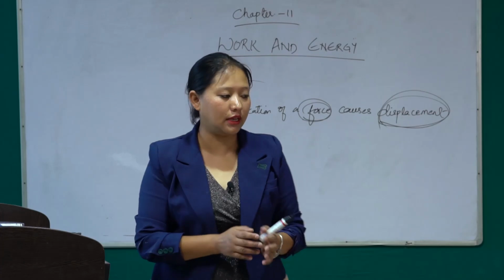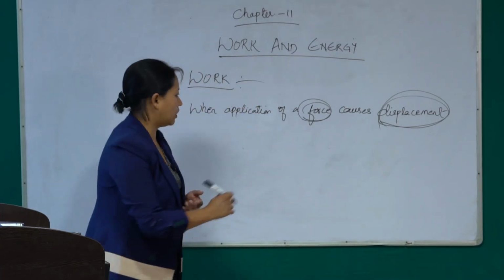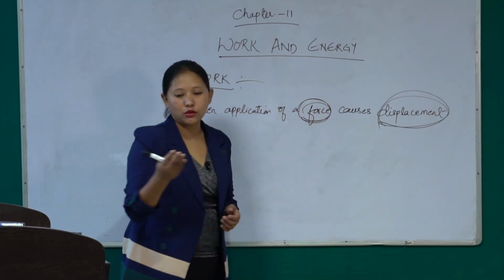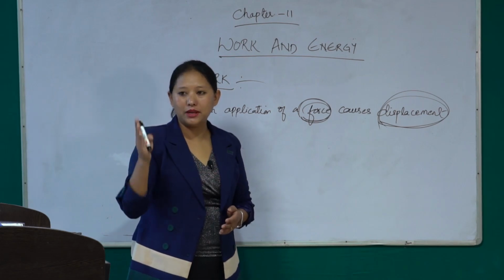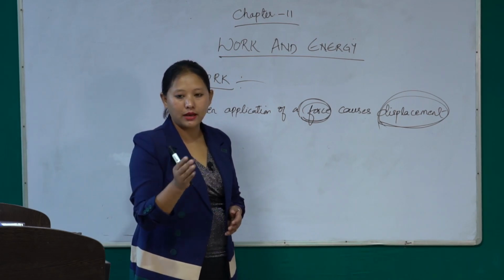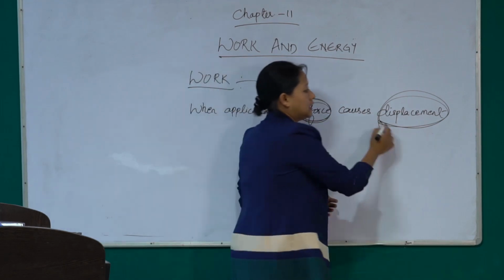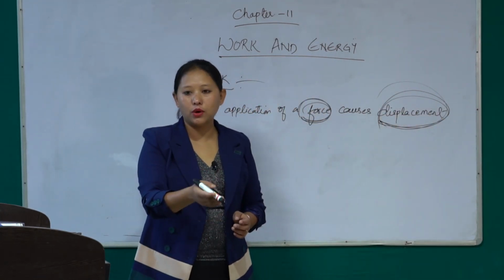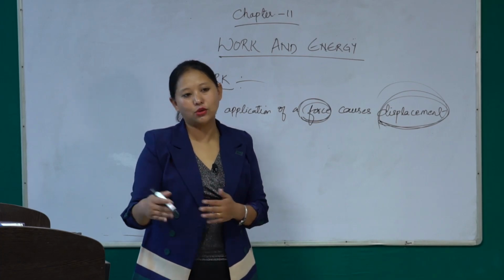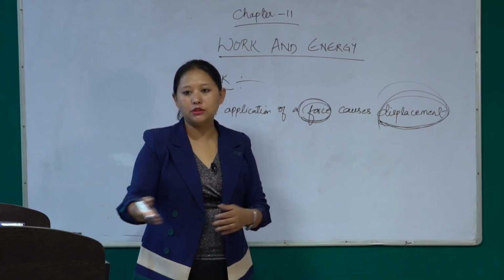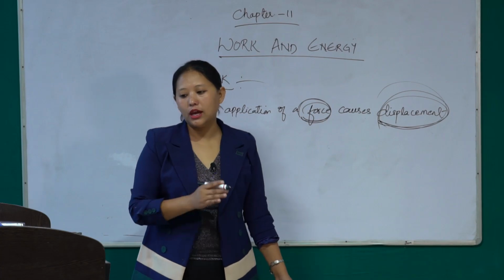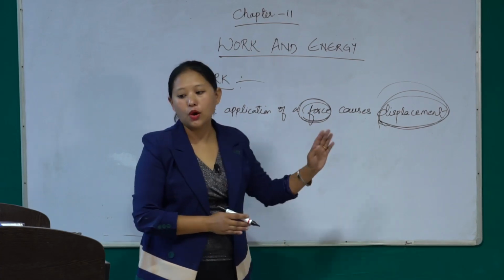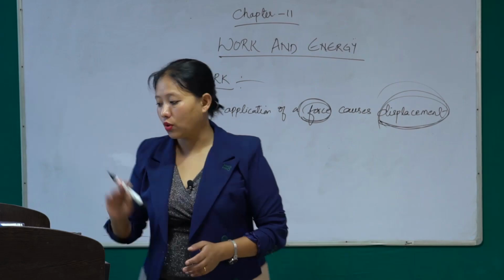Here in this case, you have applied some force or not? You have applied some force with your hand, and because of the application of the force, it causes displacement of the object. It causes displacement, which means the position of the ball has changed from table to ground. So here in this case we can say that a work is done, according to science.